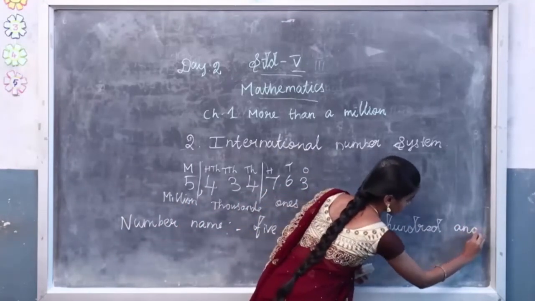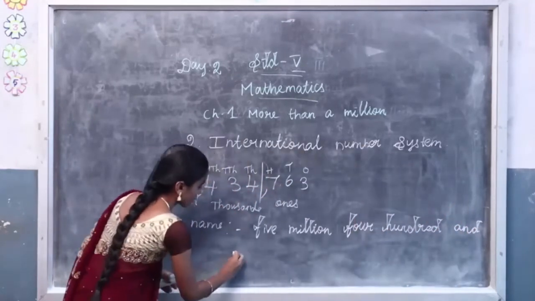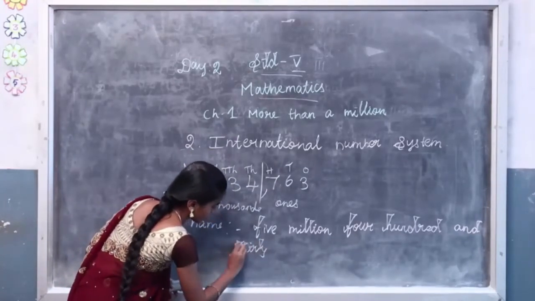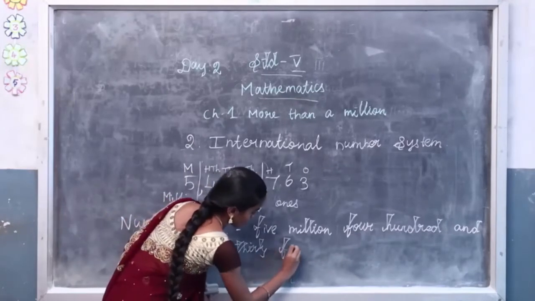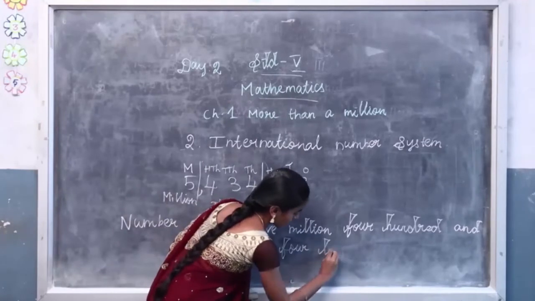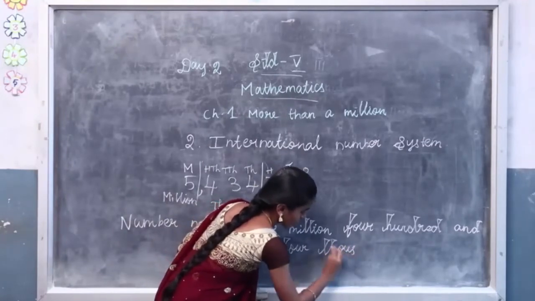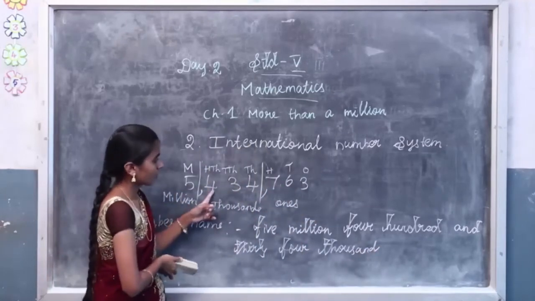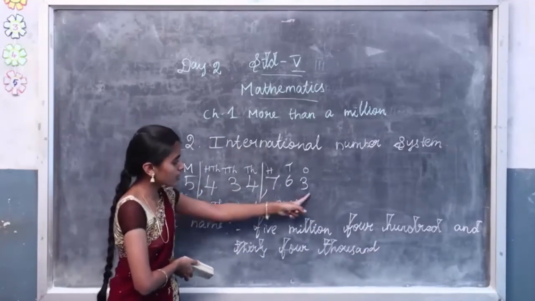A-N-D, and 34, T-H-I-R-T-Y, 34. F-O-U-R, 4. 34 thousands. T-H-O-U-S-A-N-D, thousand. Then see the last group, say the number all together.